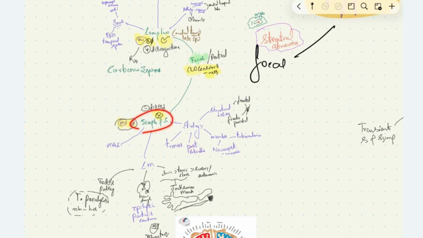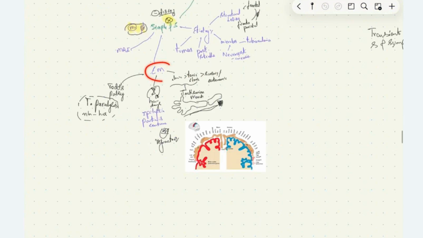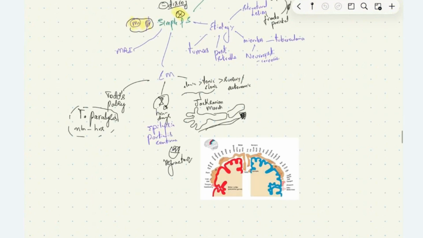What are the clinical manifestations of simple partial seizure? It usually manifests with clonic movements, the rapid contraction and relaxation of muscles, or tonic-clonic movements, where there is tonic contraction, only sustained contraction, followed by clonic, that is contraction and relaxation.